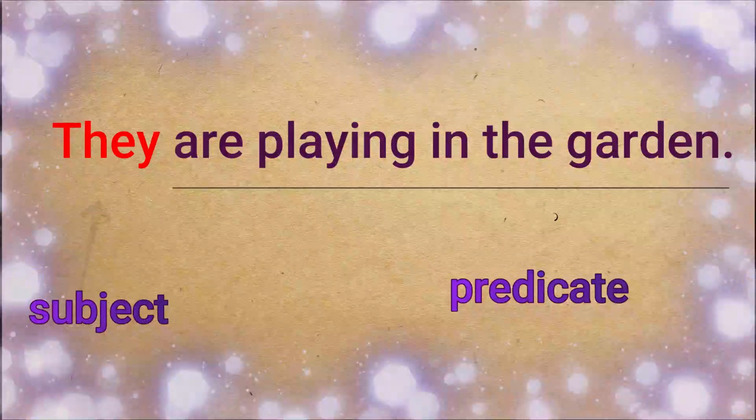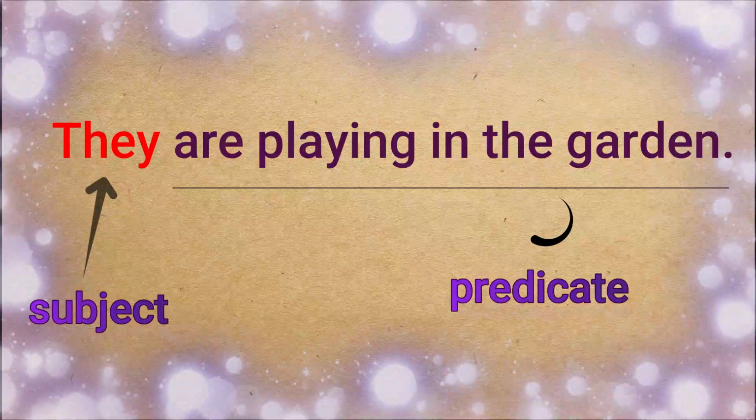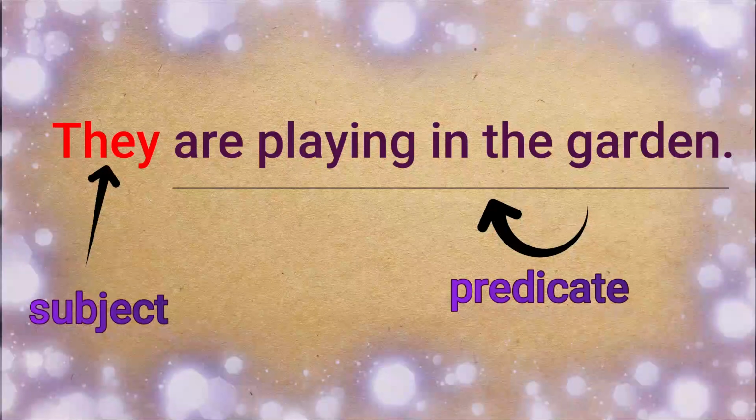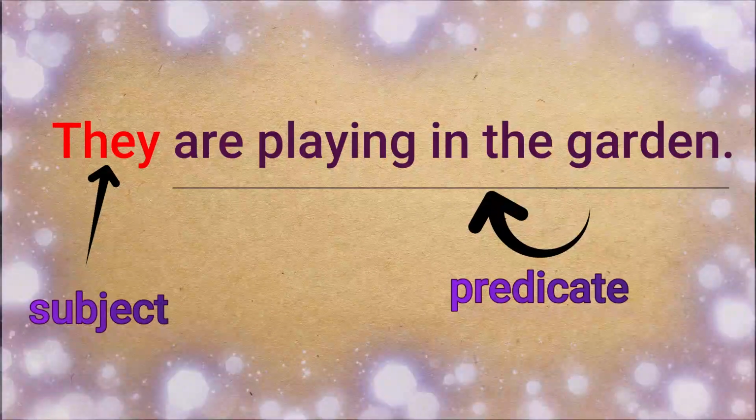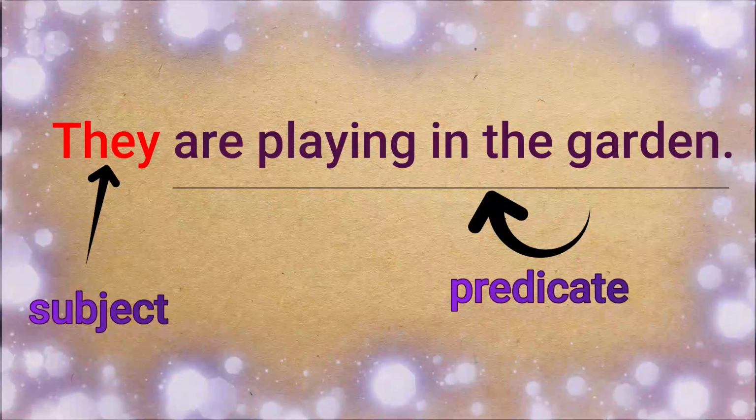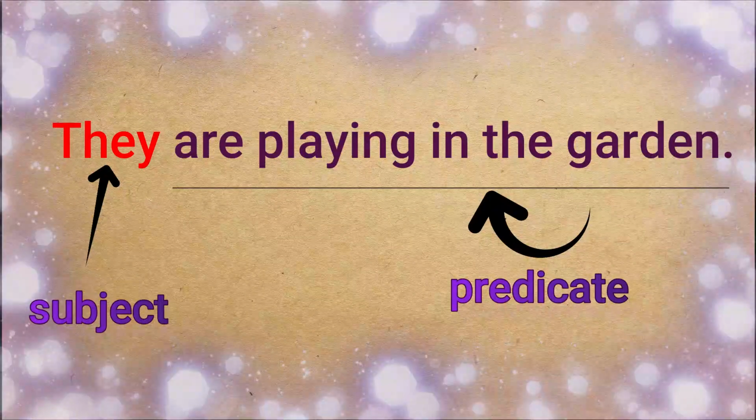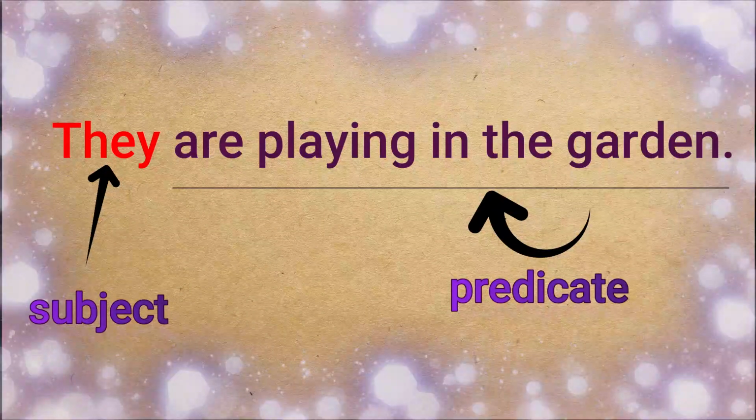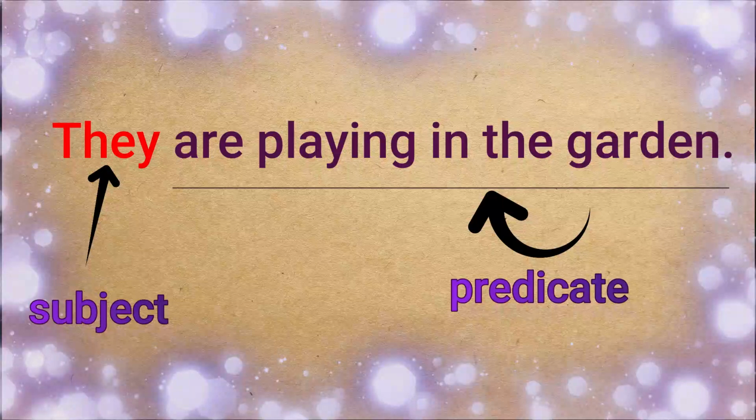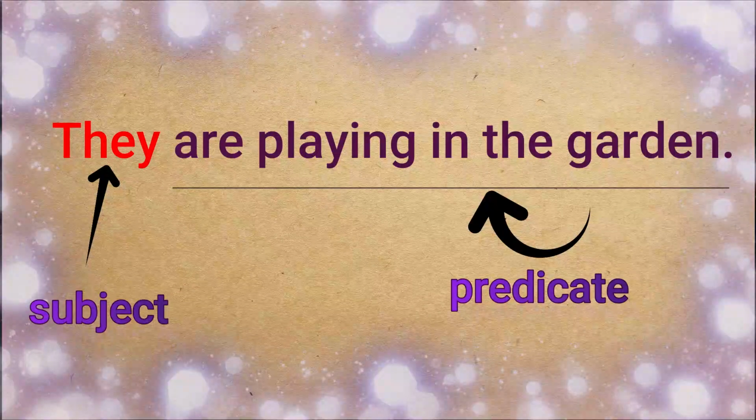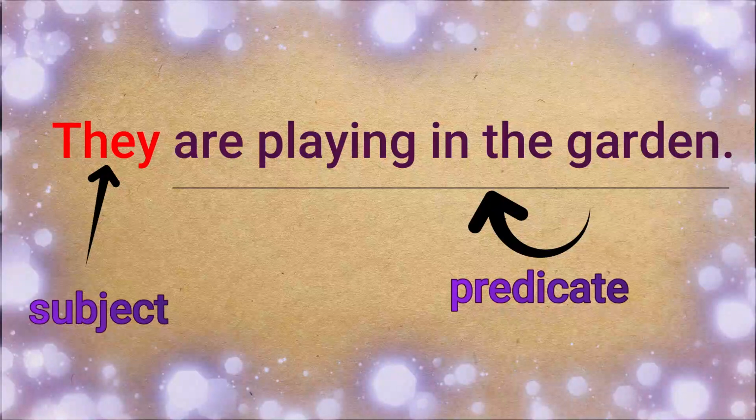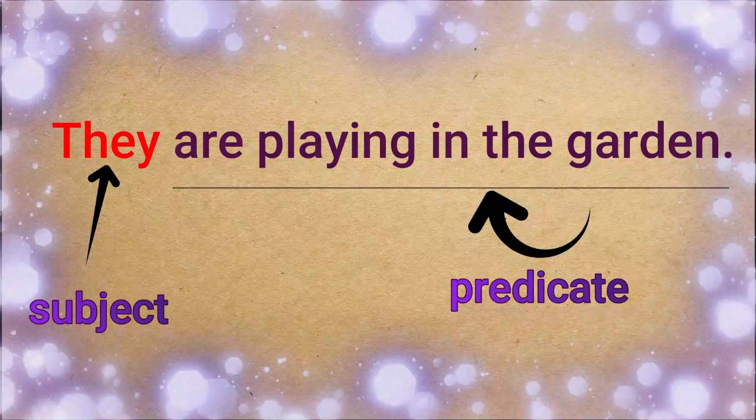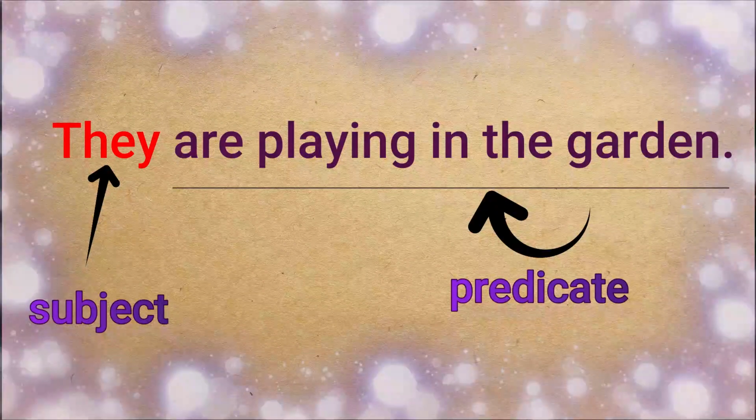Next example. They are playing in the garden. Who are playing? They. So this is a pronoun. They are playing. So this they is the subject. What are they doing? They are playing in the garden. This information we are getting from the predicate. So are playing in the garden is the predicate. Here the verb is are playing.